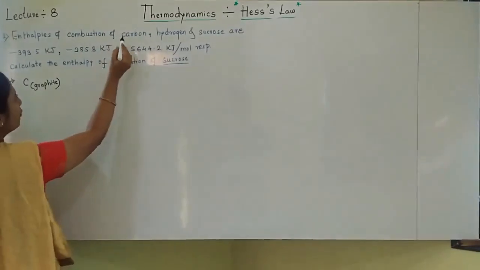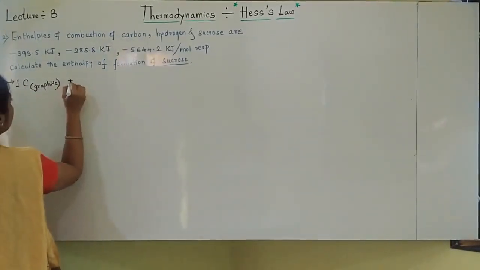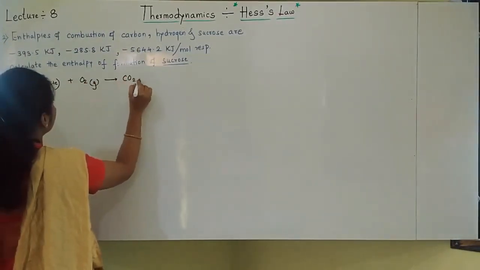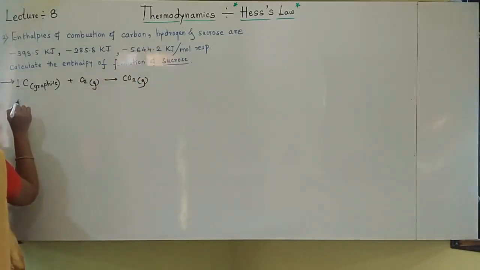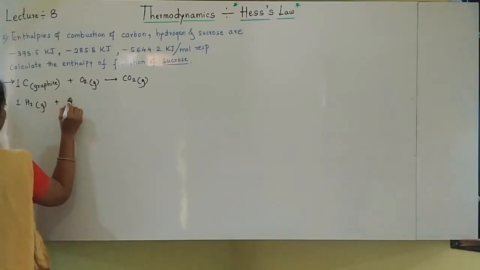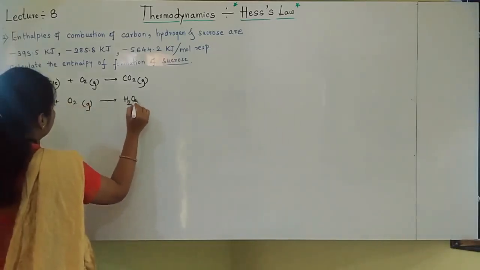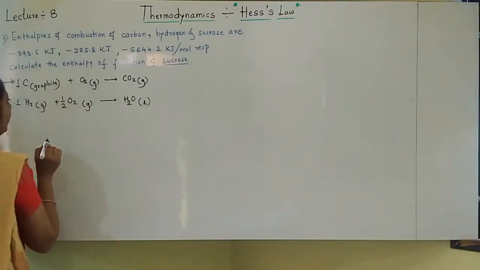I should take carbon 1 mole. Next, hydrogen. Next, sucrose.